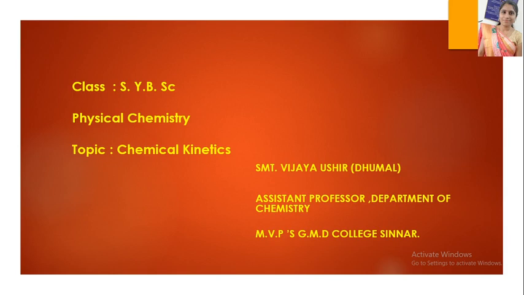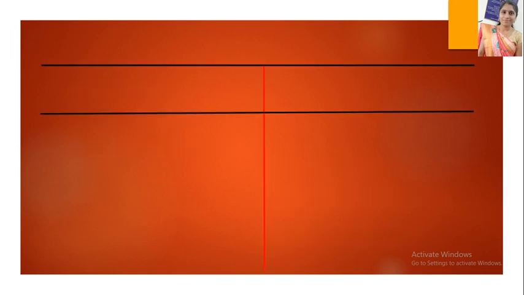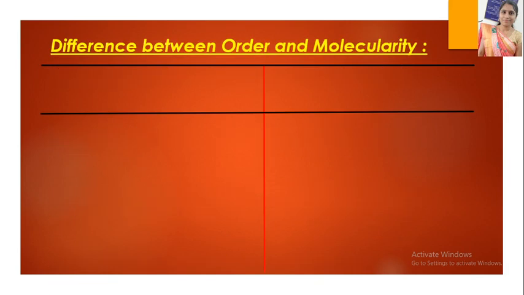In this lecture, we will study the second part of chemical kinetics. In the last lecture, we studied rate of the reaction, rate constant of the reaction, order of reaction, and molecularity of a reaction. So, what is the difference between order and molecularity? Many times in the exams, they ask the difference between order and molecularity.